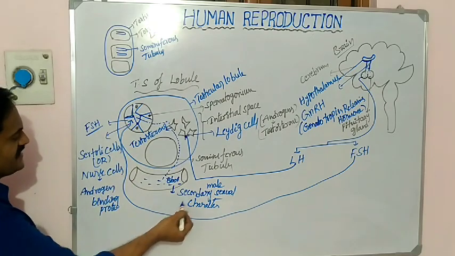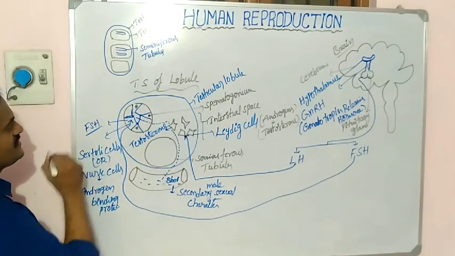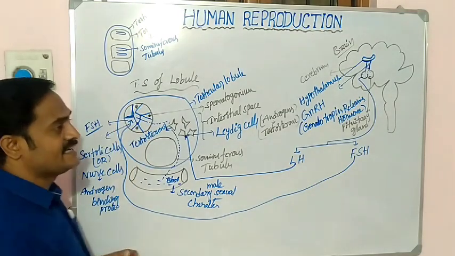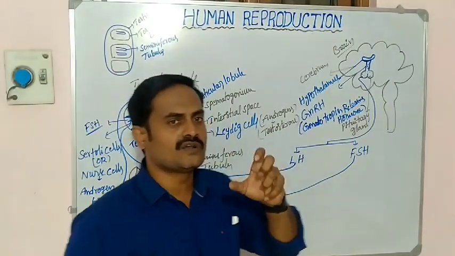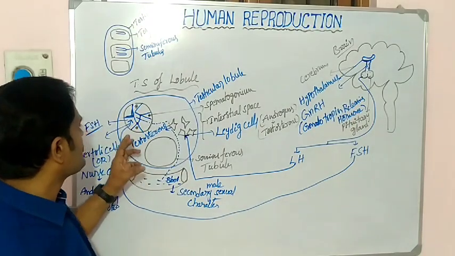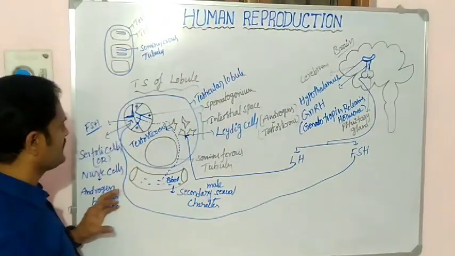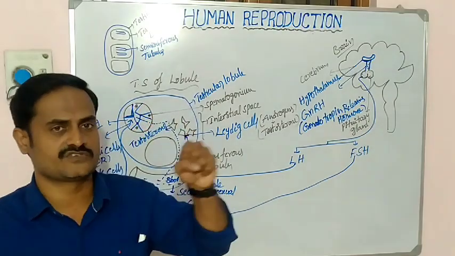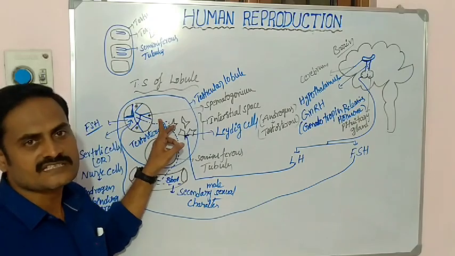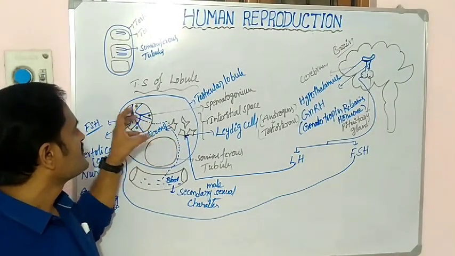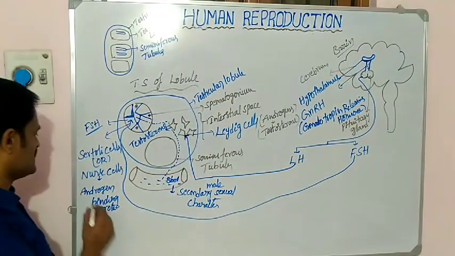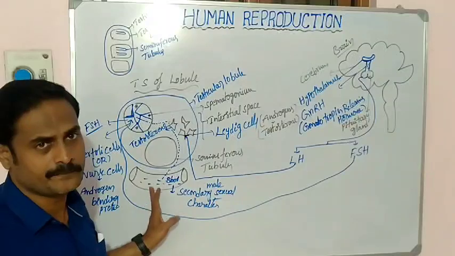So when the testosterone enters into the seminiferous tubule and acts on the Sertoli cell, immediately the Sertoli cells start to release one protein that is called androgen binding protein. Immediately this androgen binding protein binds the testosterone without releasing it outside of the seminiferous tubule. So here the amount of the testosterone is stored with the help of the androgen binding protein.